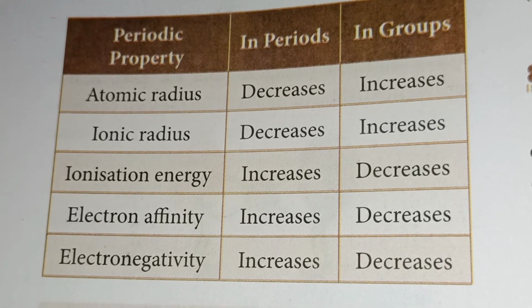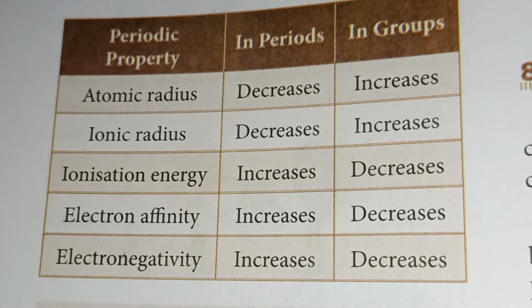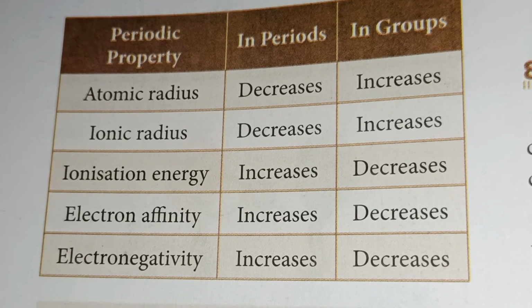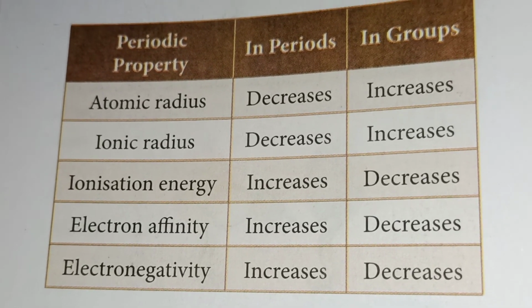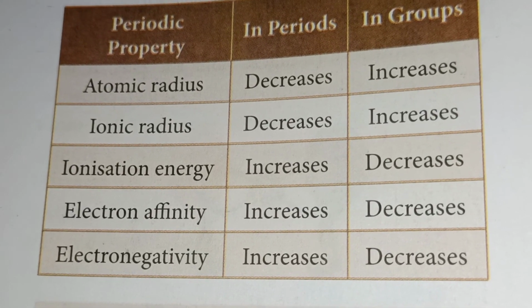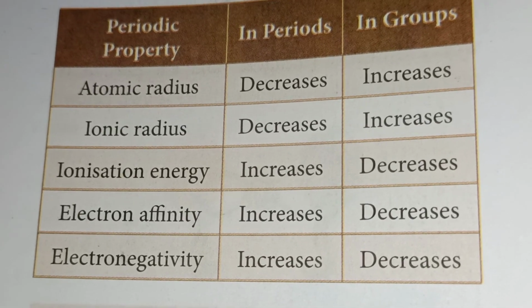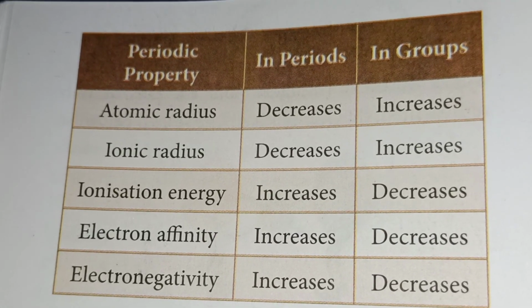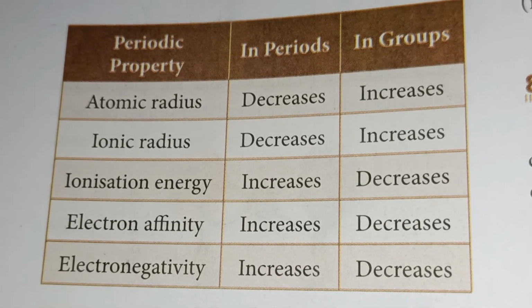Ionization energy and electron affinity both increase along the period and decrease down the group. Electronegativity is also the same as ionization energy and electron affinity. So these are very important points about periodic properties.